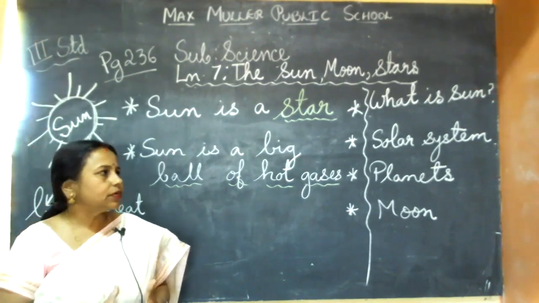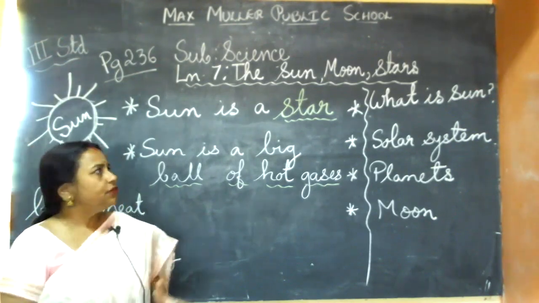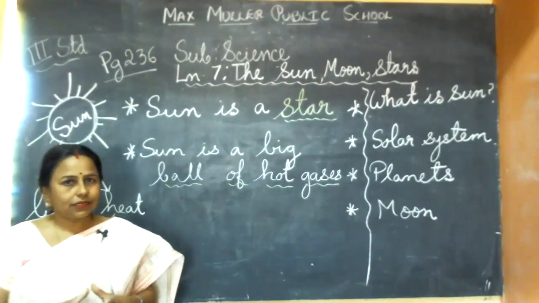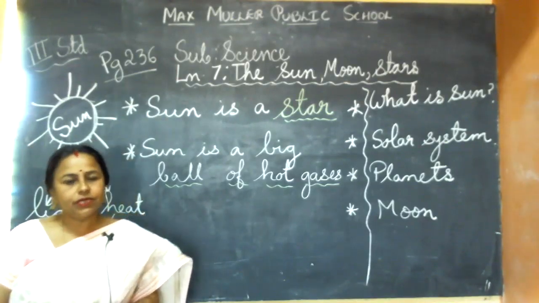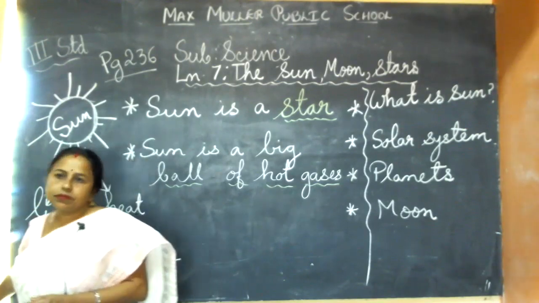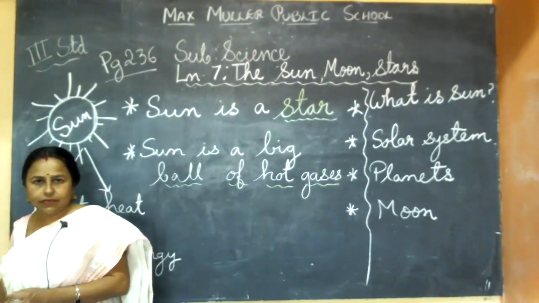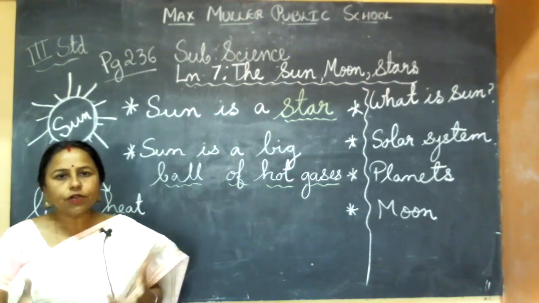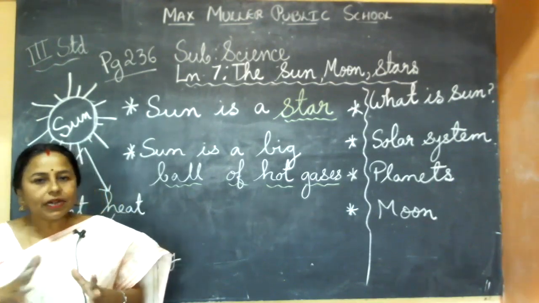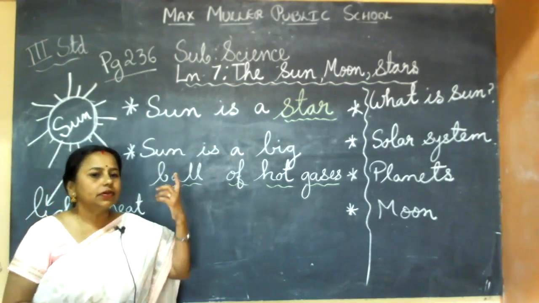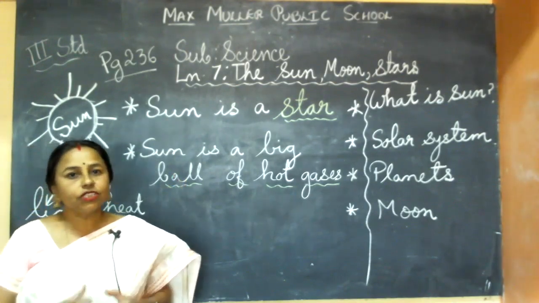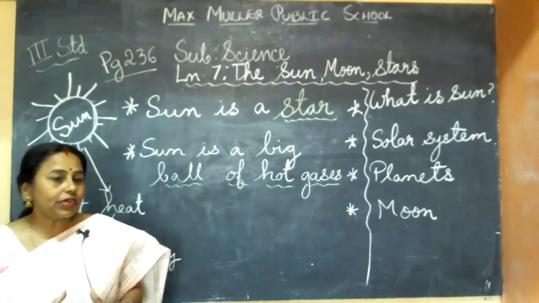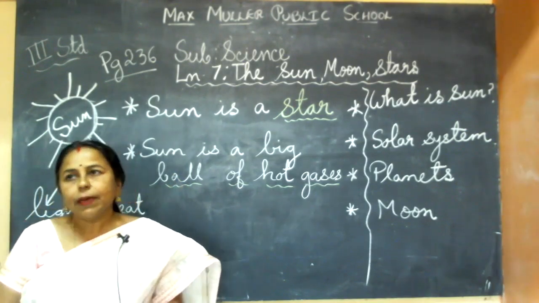Luminous object examples, what? Naturally, what gives light, that is sun and stars and a few insects, glowworm and firefly. We discussed that. And non-luminous means other than that, like any book, table, chair, which don't produce their own light or cannot give out light. Some artificial luminous objects are there, like tube light, bulb, torch, candle. So light is very important in our life because without light, we cannot see anything.